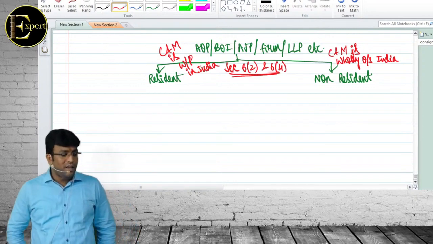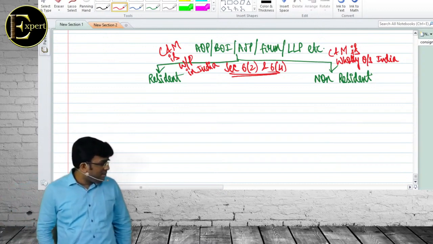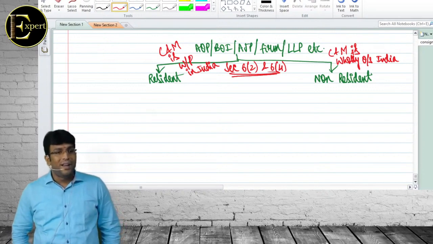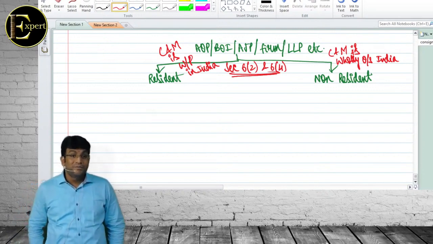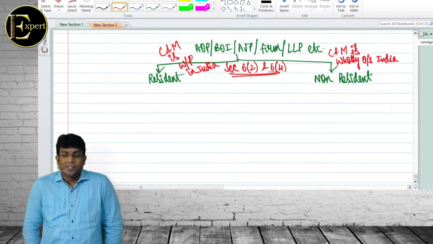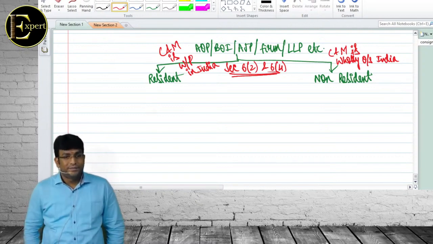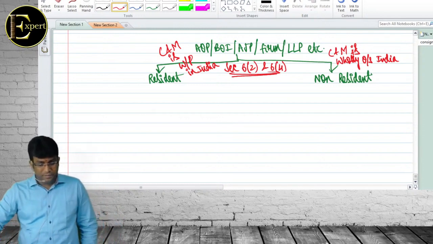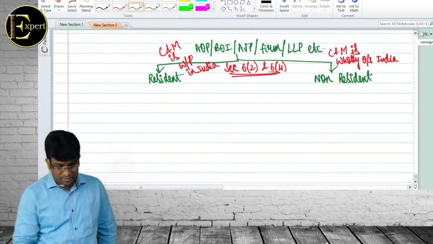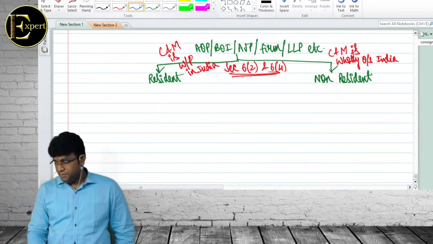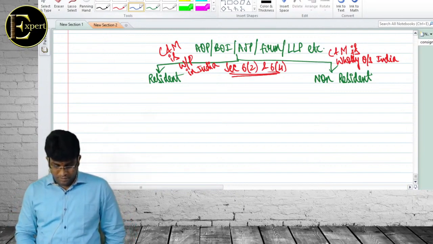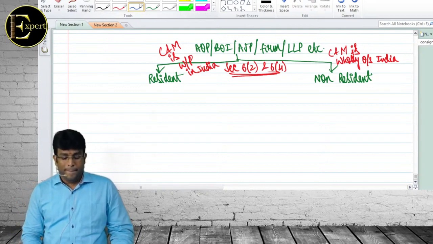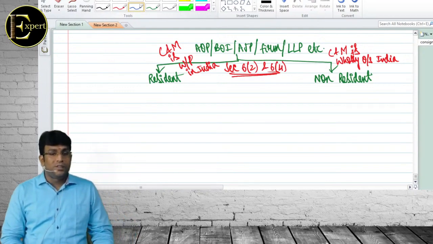So if Mrs. Shivateja is a resident, is it mandatory that Shivateja should be resident next year? No, sir. If I am resident for 1 year, it is not mandatory that I am resident for next year also. Resident status will change year on year. Every year it can change. Clear friends, can we close this?